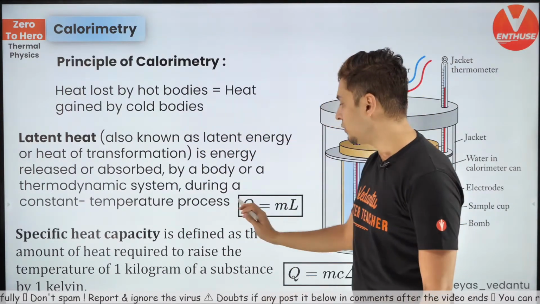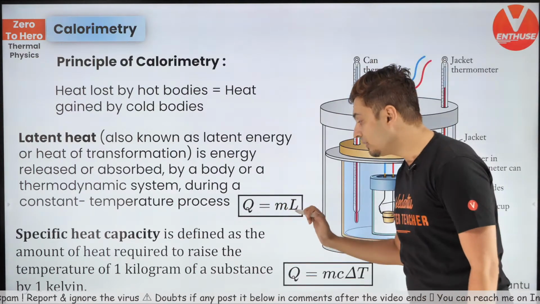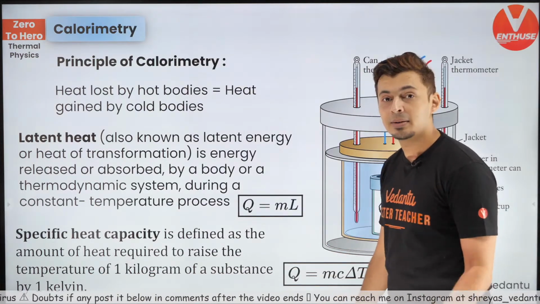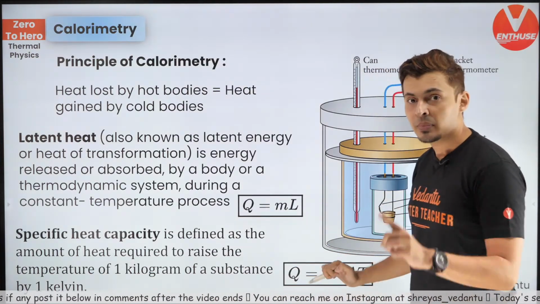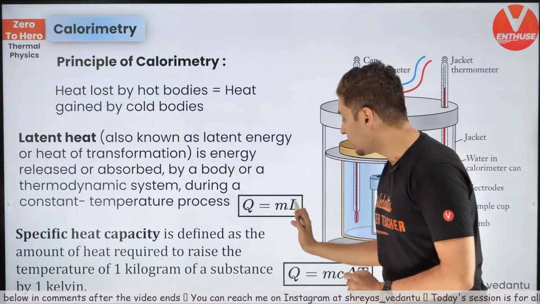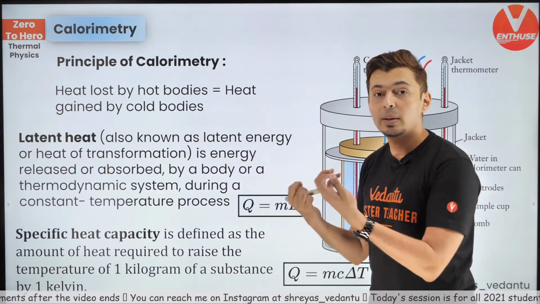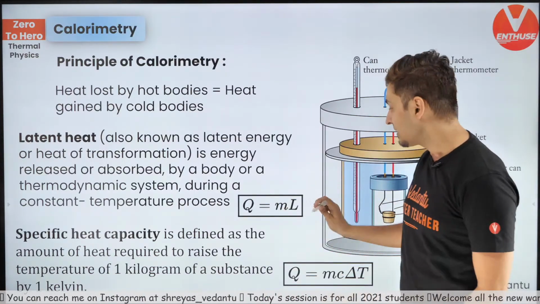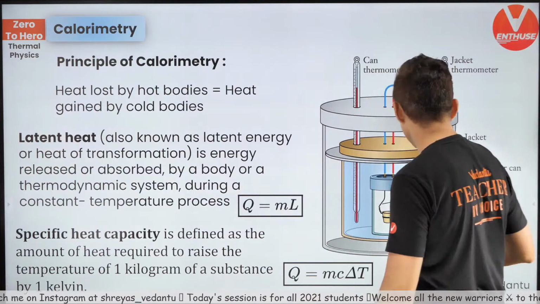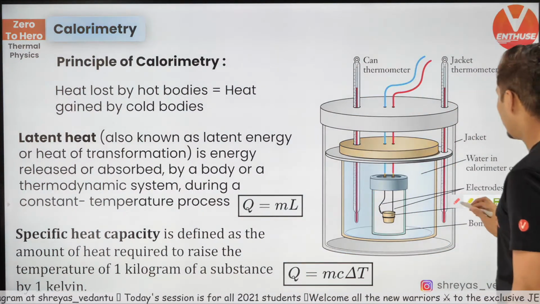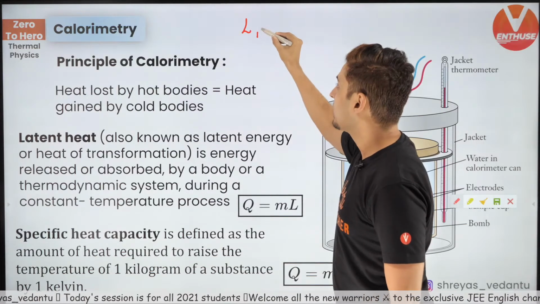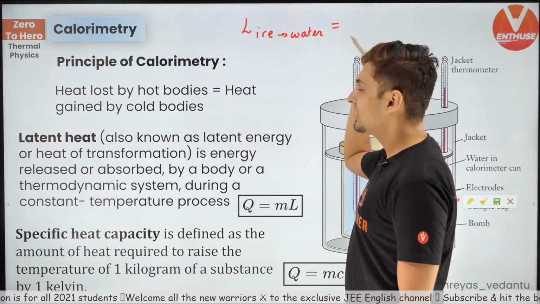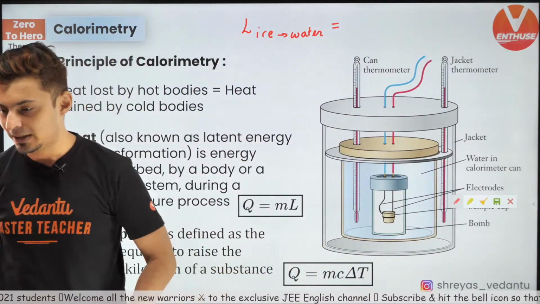Next thing that you should know is this formula. Q is mL. When will you use this formula? Q is heat, m is mass, L is latent heat, that is joules per kg or calories per gram. The amount of heat required to melt, to vaporize, to solidify, to condense any object is called the latent heat. For example, let's see how many of you remember this value. What is the latent heat for converting ice into water? Do you remember that value?